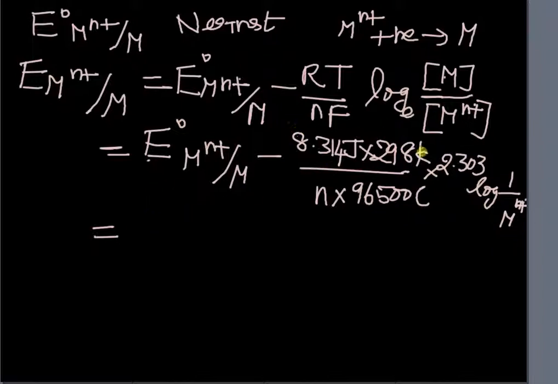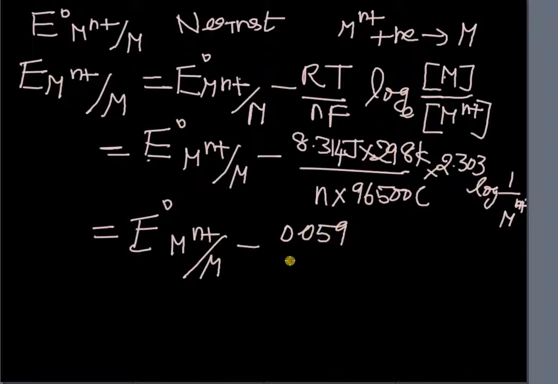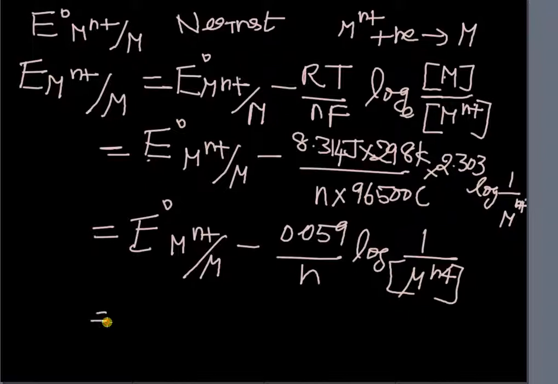Now when we combine these constants and simplify it, we get a value of 0.059 by n log of 1 by Mn+. It will be clear when we do a numerical problem on this.